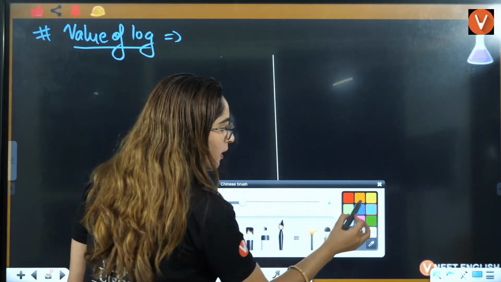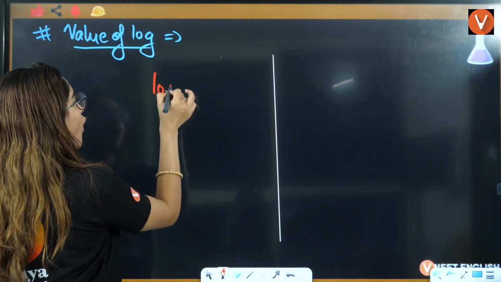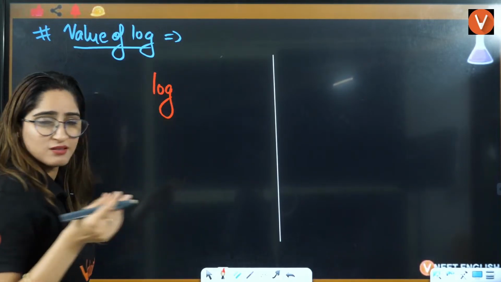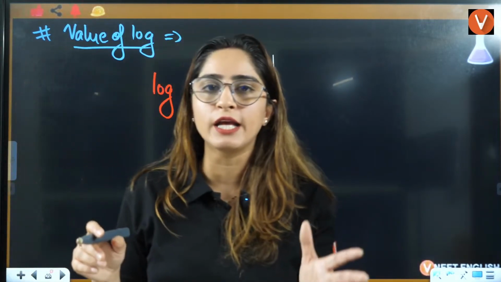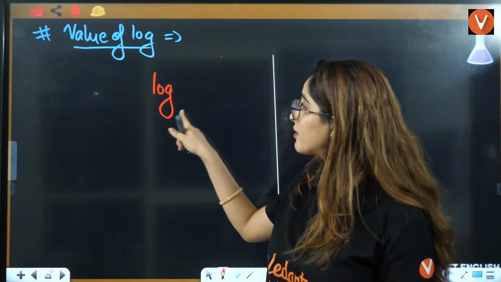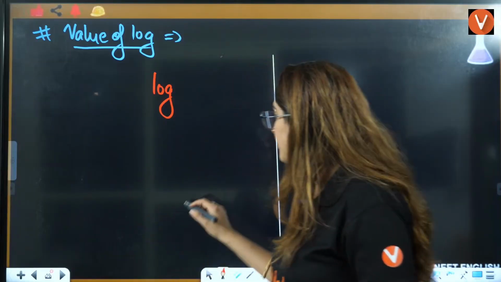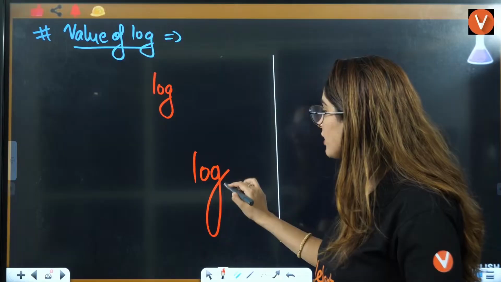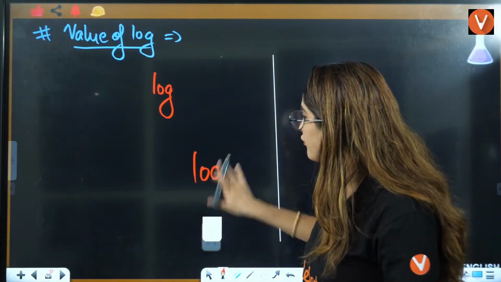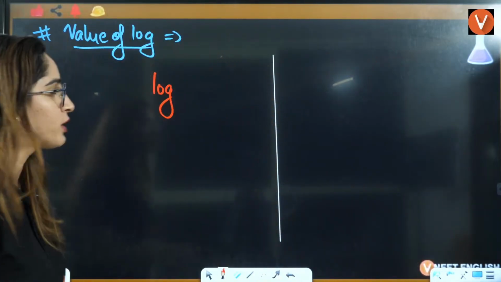So if I talk about, let's say, log of this, the whole log I am writing is log base 10. If I am not writing the base and am writing only log, that means I am writing log base 10 only. So don't get confused about which base I am talking about. Log base 10 only I am talking about here.